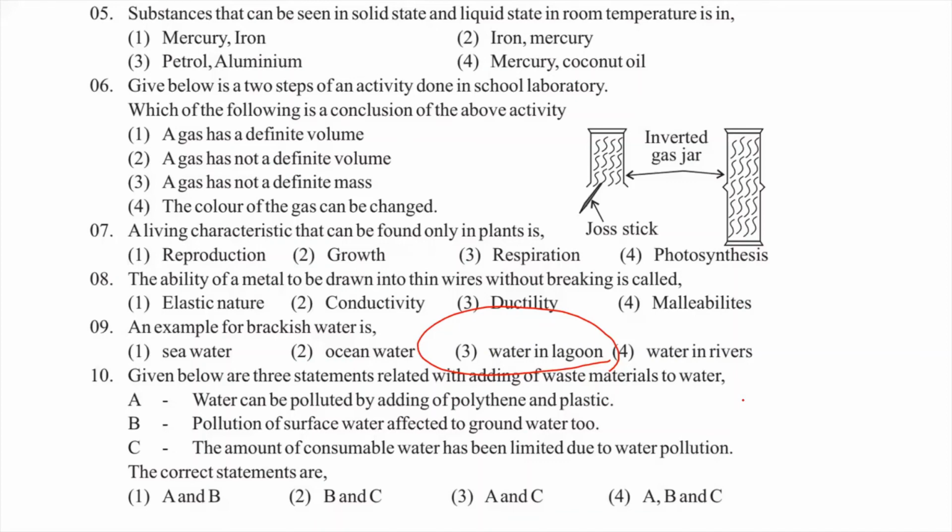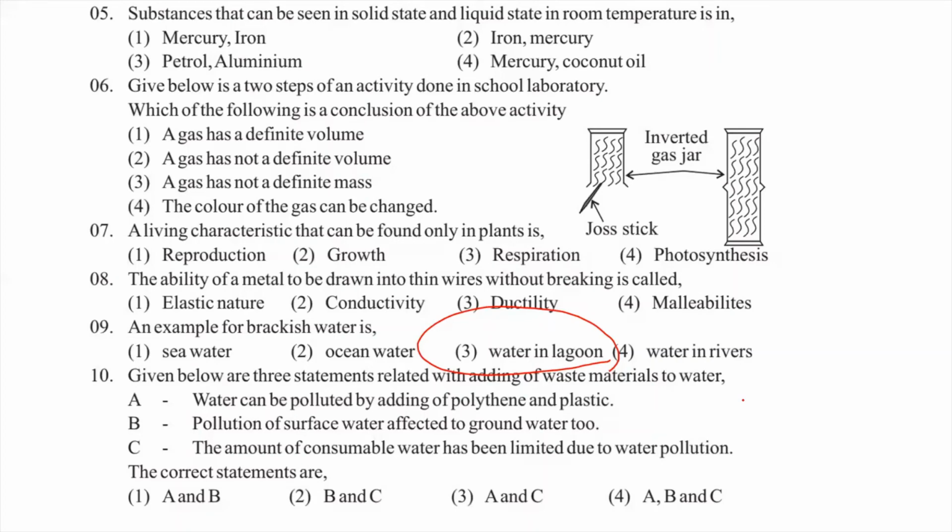Those are the methods of polluting water. After the pollution, the water changes into an unconsumable nature. That is called water pollution.